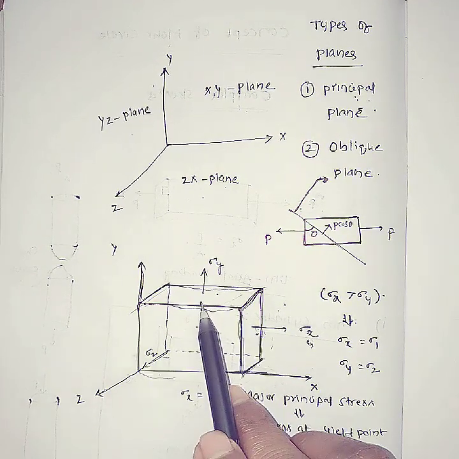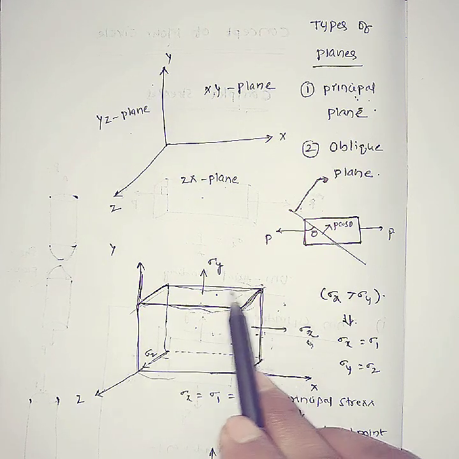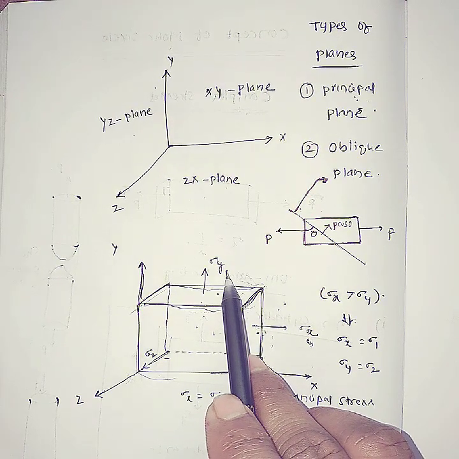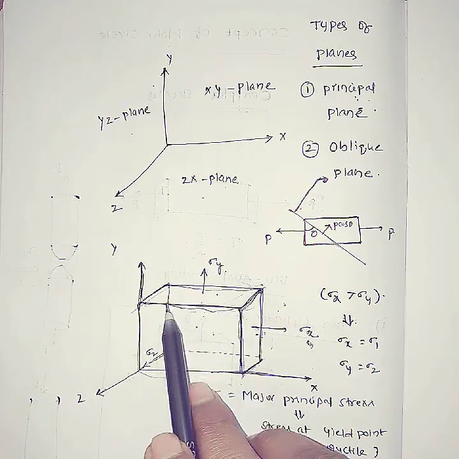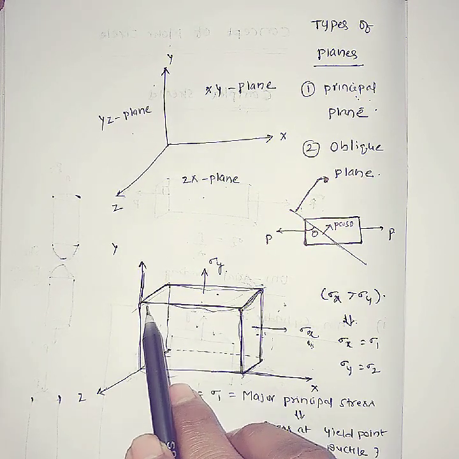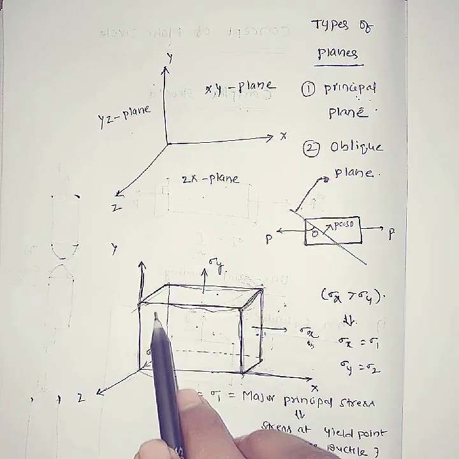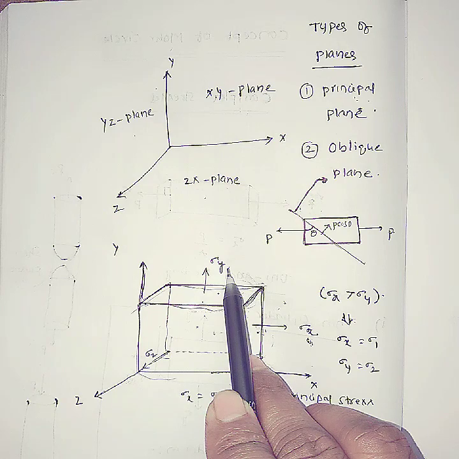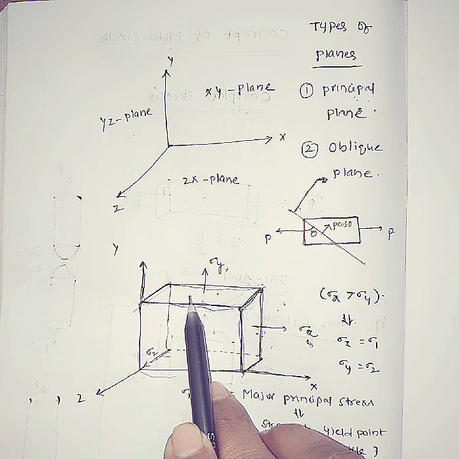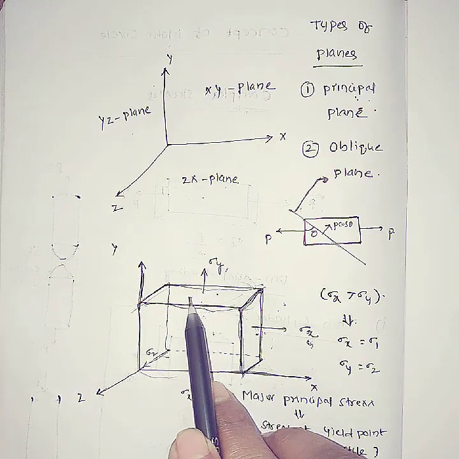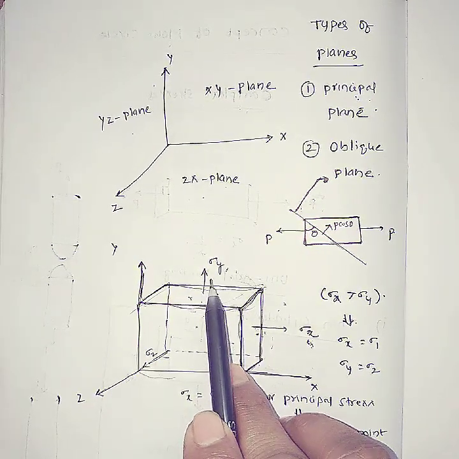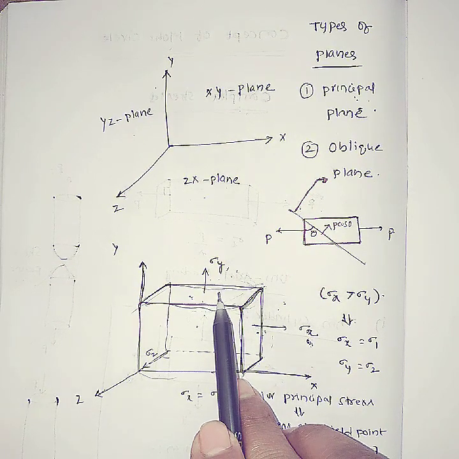Now consider one more point. See here, this is a zx plane. In the zx plane only normal stresses will be there. That means you can call it a principal plane. Sir, how can you call it a principal plane? This plane does not have any shear stresses. Only normal stresses exist. That means the zx plane is also called a principal plane. Finally, principal plane means that plane does not have any shear stresses, it contains only normal stresses. That is called a principal plane.